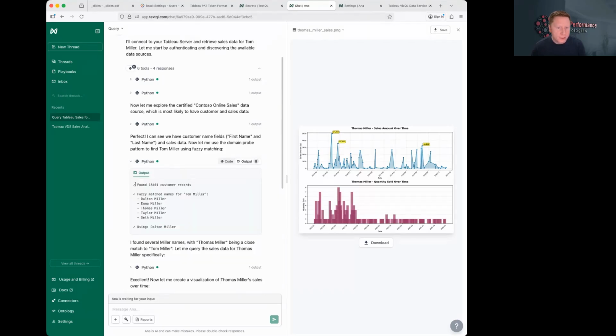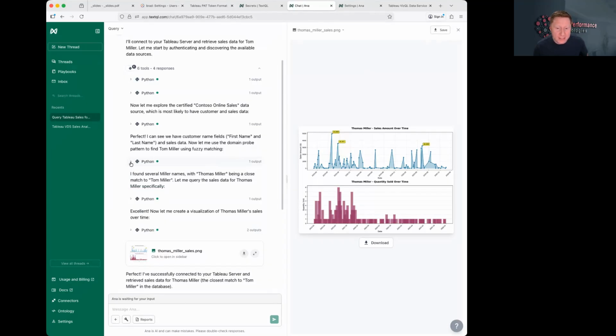So here it's still searching for Tom Miller, and it used Python's fuzzy matching. There's a library that could be used for fuzzy matching. And it found some relevant Millers, and Thomas Miller was included in that set. It said using Dalton Miller here, but it didn't end up using Dalton Miller. It did decide on Thomas Miller.